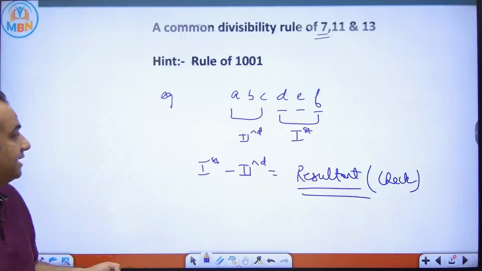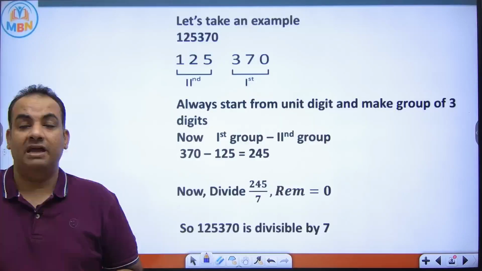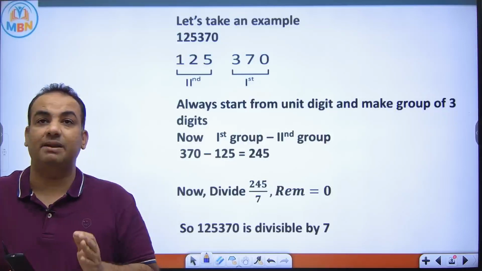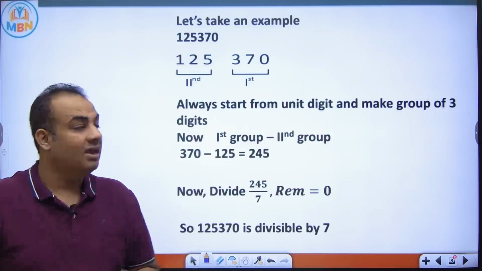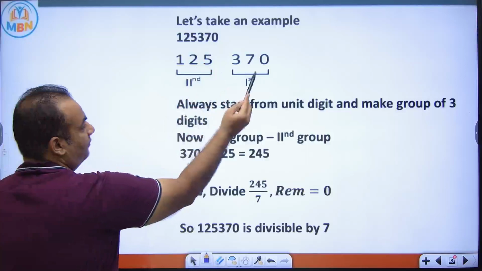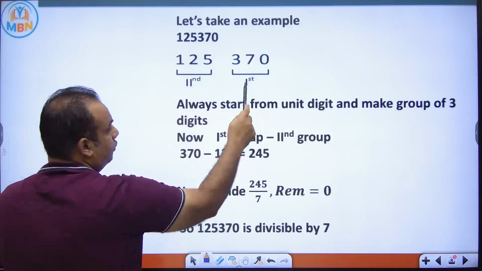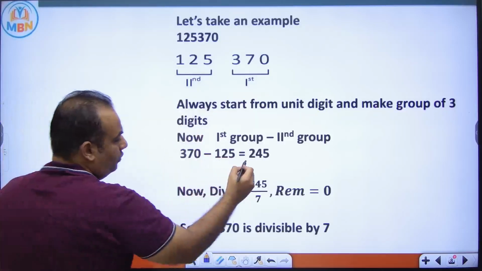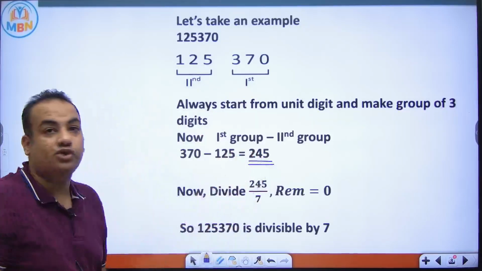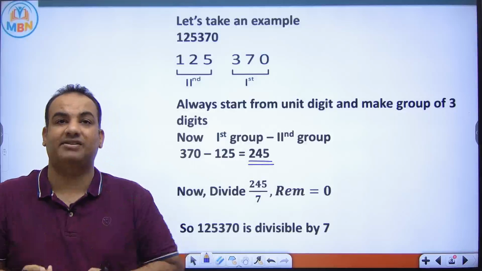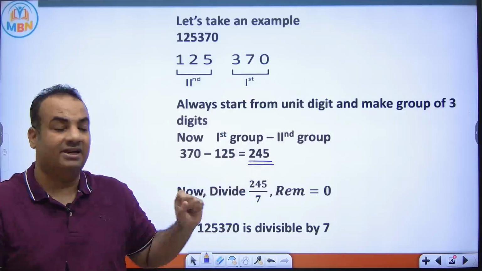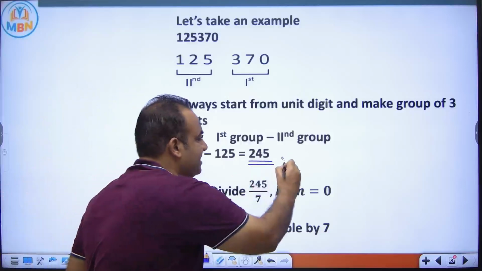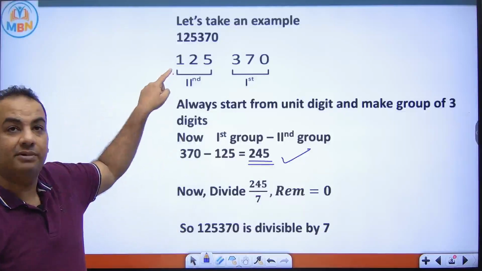Please see this. Suppose I have to check whether 125370 is divisible by 7 or not. I will start from 0 and make groups of 3 digits. 1, 2, 3 is the first group, and 1, 2, 3 is the second group. First group minus second group, I got 245. Now I have to check whether this number is divisible by 7 or not. So I will divide this number by 7. 7 3s are 21, 3 5 30. It is divisible by 7, so this number is also divisible by 7. You can check.